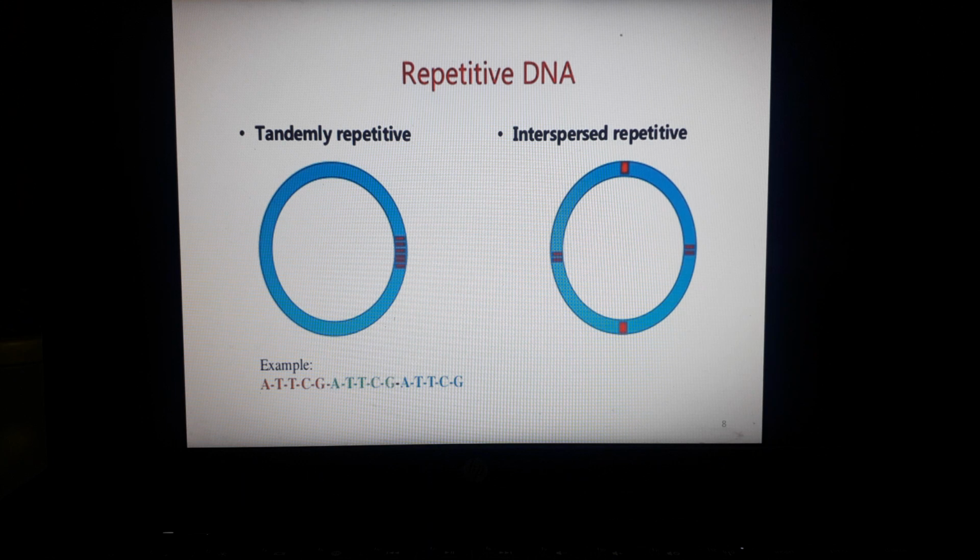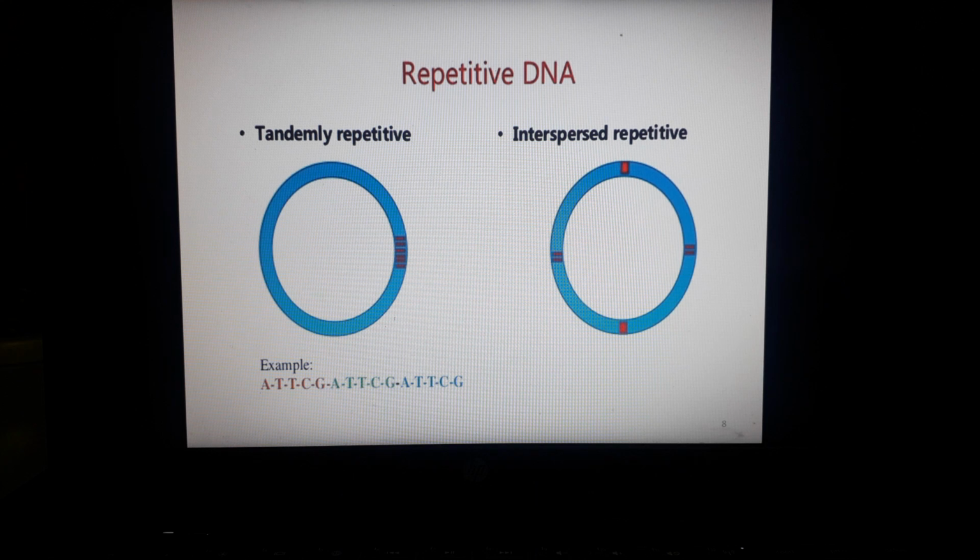So the repetitive DNA is basically the non-coding DNA sequence. I have told you that in the smaller prokaryotic genome, the major portion is active and involved in protein formation. If we take the example of the human genome, 97% of it is made up of non-coding DNA sequence, which does not code for any protein. However, this non-coding DNA sequence is required for the regulation of gene expression.